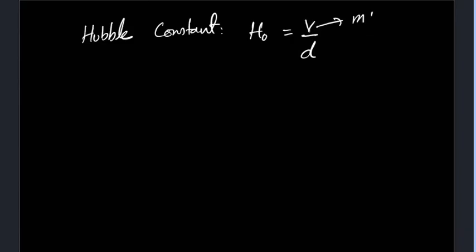Then there is Hubble constant. What is the unit for it? Hubble's constant, it was V over D. Velocity over distance. It will come to your mind when we discuss the topic. So it is meter per second, and this is meter. So it will be 1 over s, per second, its unit. Okay.